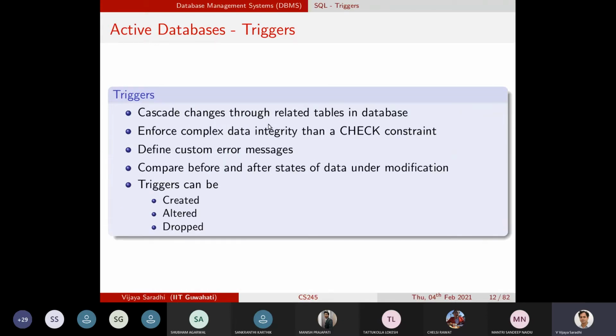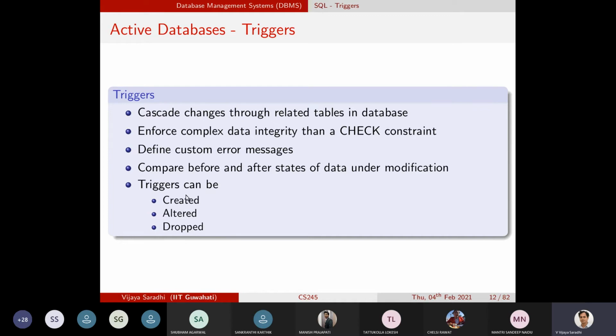Triggers enforce complex data integrity checks that CHECK cannot actually achieve. Some things CHECK can achieve, some things it cannot. What CHECK can achieve is that it will check the action you want to perform, that is insert, on the table alone. But it cannot modify other tables. We'll look at what these differences are, not immediately.